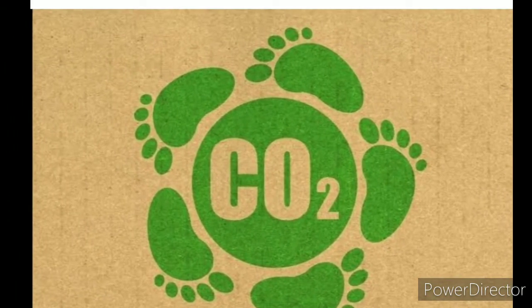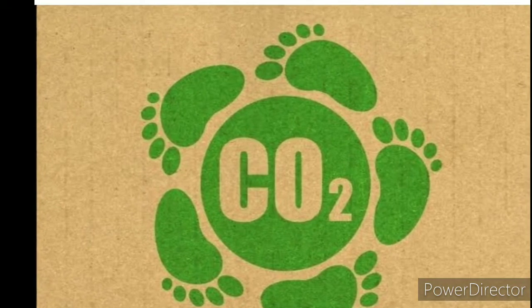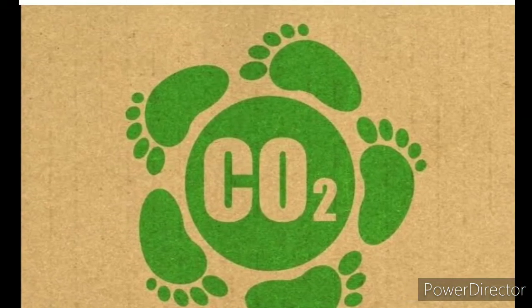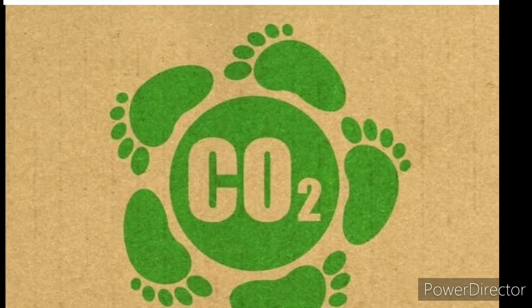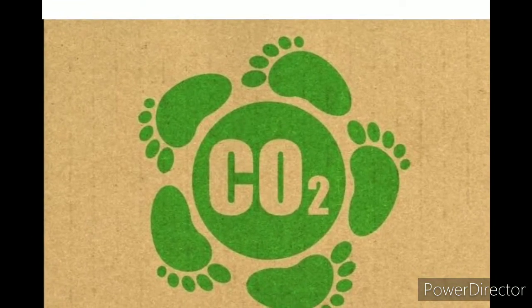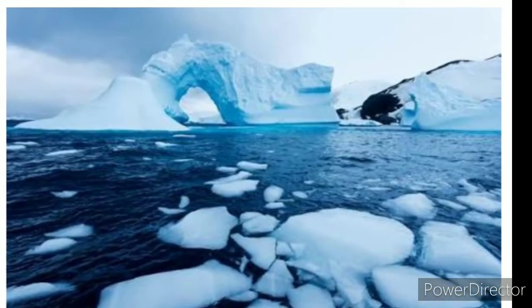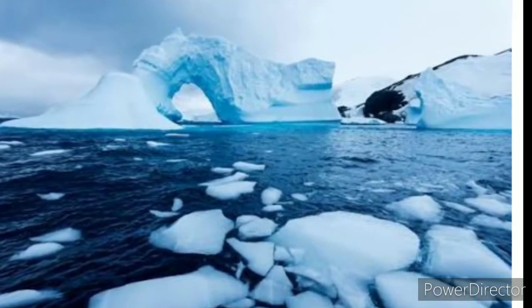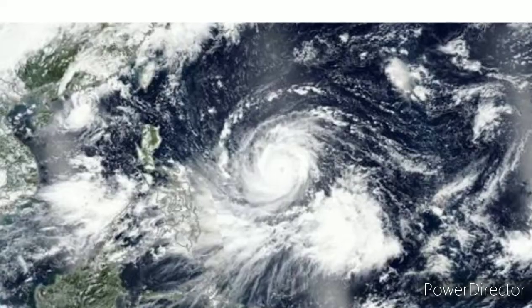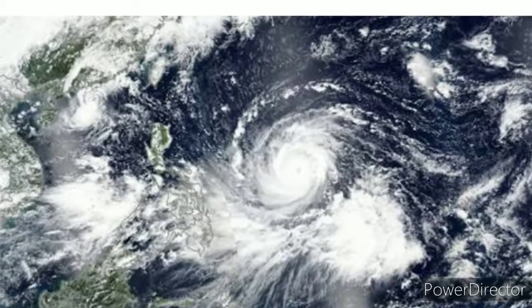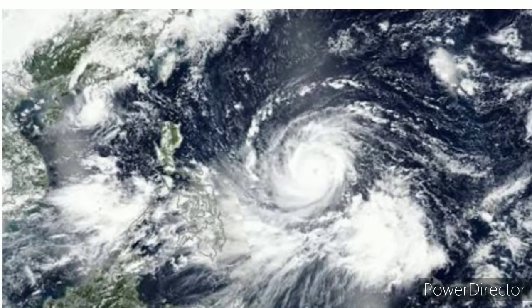The burning of fossil fuel releases carbon dioxide and other greenhouse gases. In turn, these emissions trap solar energy and thus increase the global temperature, resulting in ice melting, submerging of low-lying areas, and imbalance in nature like cyclones, tsunamis, and extreme weather conditions.